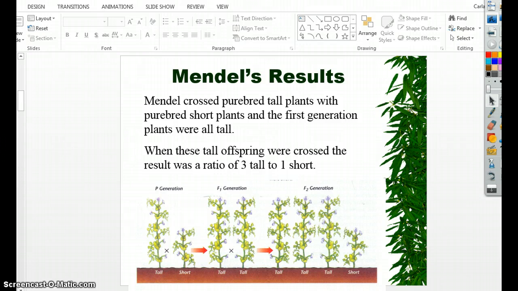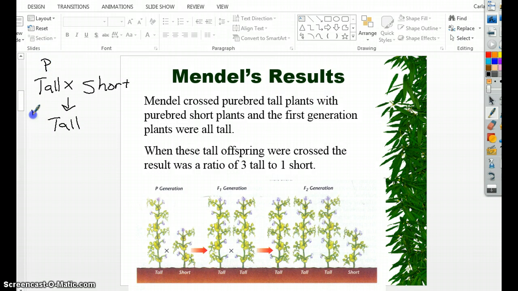So we'll just talk about height in this picture here. Mendel crossed pure tall with pure short, and what he found is that his next generation, those babies that were produced, they were all tall. He called this first generation his P generation.